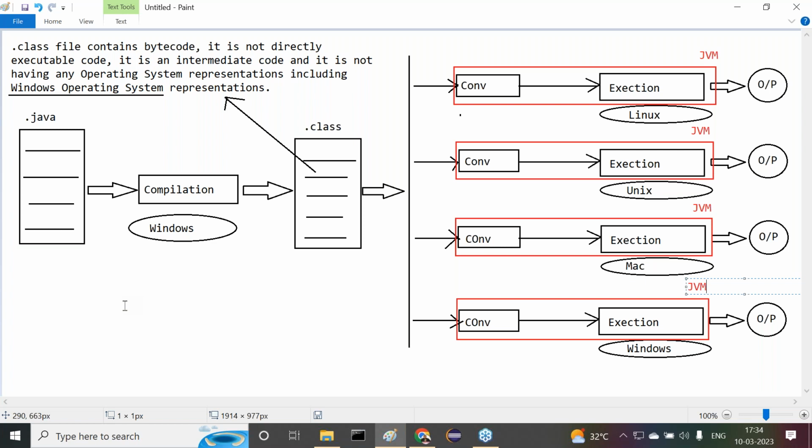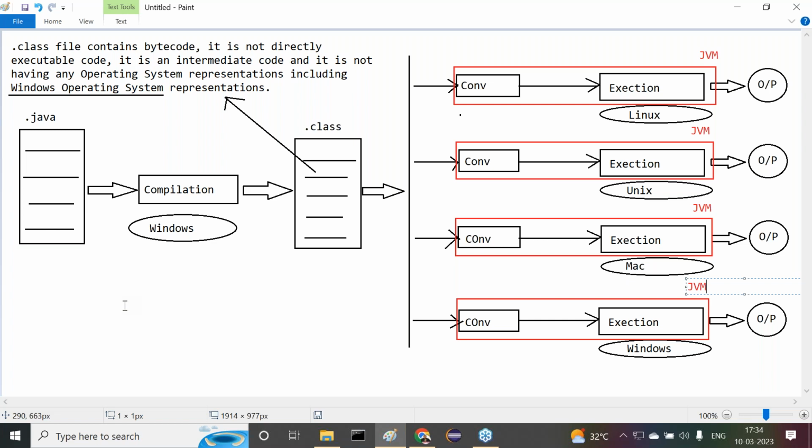All five computers are independent computers only. Please recognize this point here. If it is an independent computer, observe carefully, how many times do we have to install Java software? All five times we require the Java software, or not? Five times we have to install the Java software.